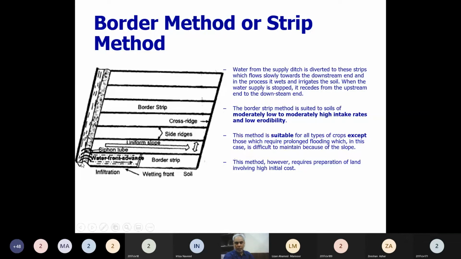A parent channel or a supply channel will be there on one side of the strip, usually on the higher elevation side of the strip. And the water enters the strip by cutting the bank of that channel. This channel can simply be a water course, or a channel within the field.